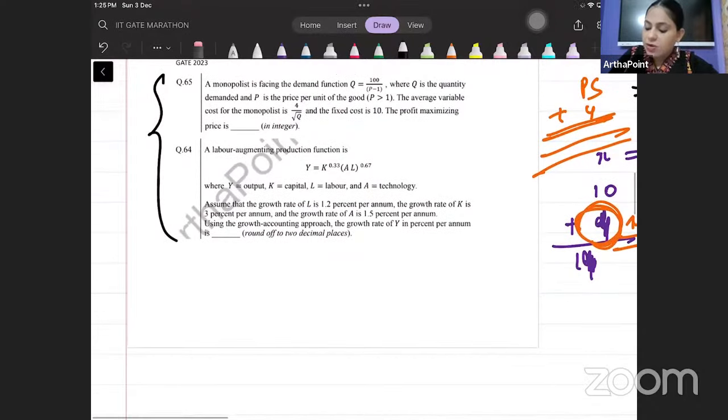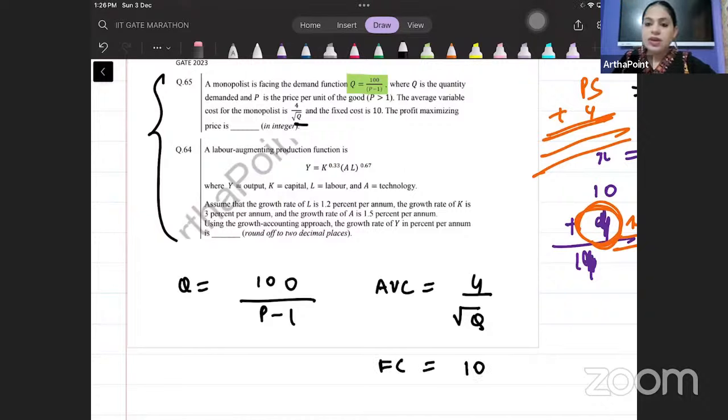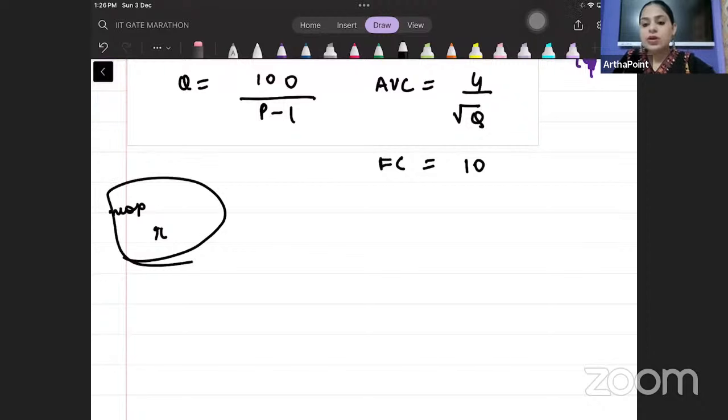It says a monopolist demands Q is equal to 100 upon P minus 1, and the AVC is given to you as 4 by root Q, and FC is given to you as 10. It says find profit maximizing price. Beta, where do you maximize profit? कहाँ maximize करते हो profit को? We maximize profits where we know MR is equal to MC.